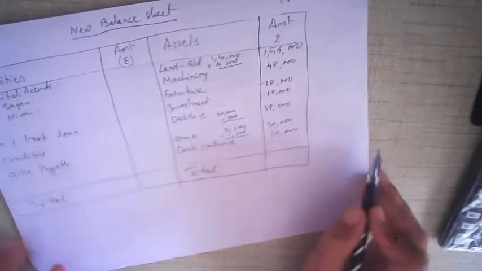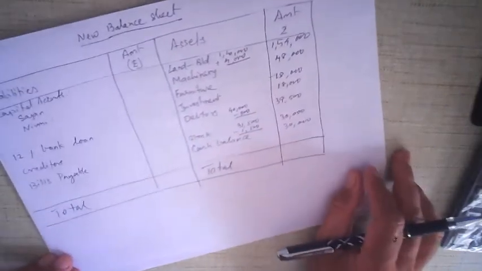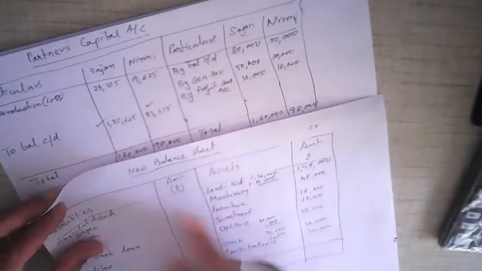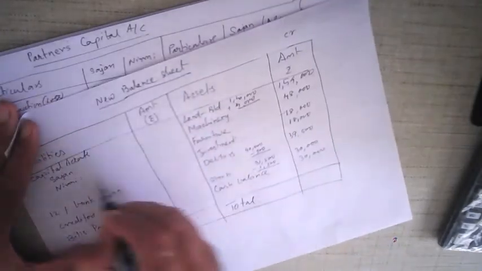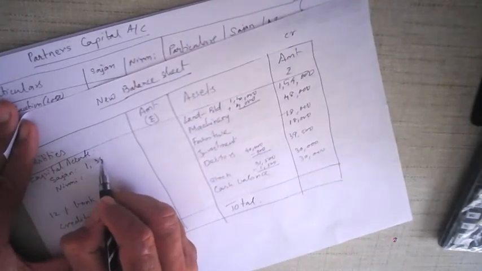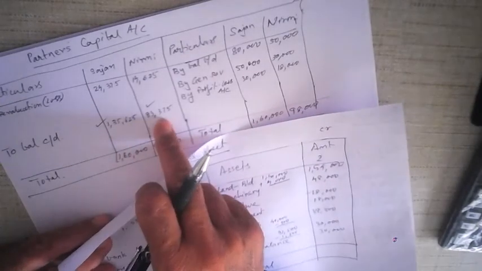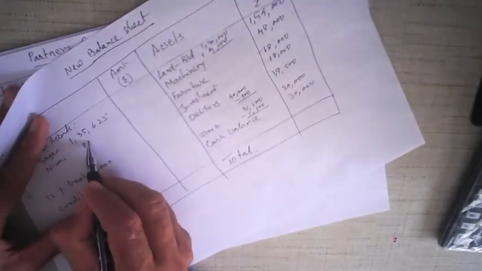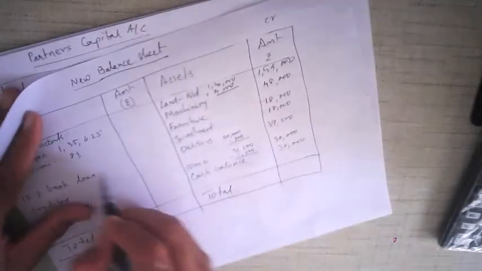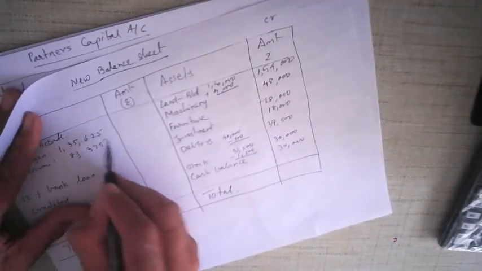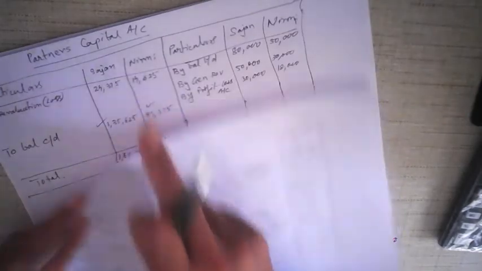Okay. Now let's enter this and then we'll do the total. Capital account. Now you can see the partner's capital account. The balance sheet says 1,35,625, and this is 83,375. Okay, directly from partner's capital account.